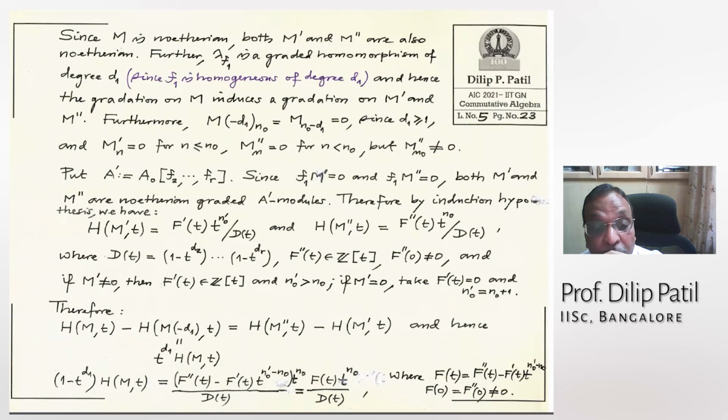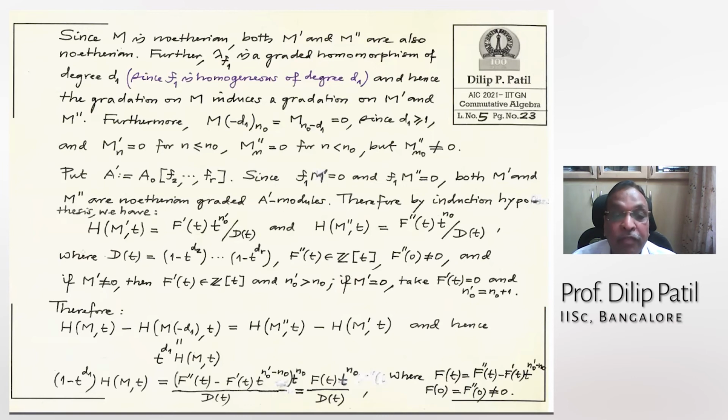If M prime is non-zero, then f prime(t) is in Z[t], and n_0 prime is definitely bigger than n_0. And if M prime is zero, then this is actually the zero polynomial, and you can take n_0 prime to be equal to n_0 plus 1. All right, so we have applied the induction to get this.